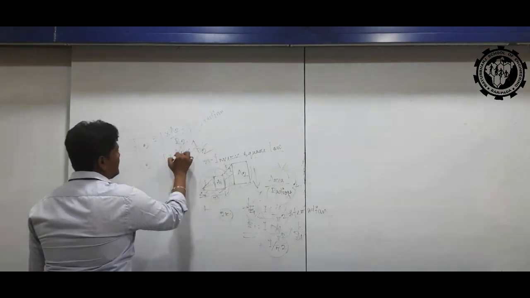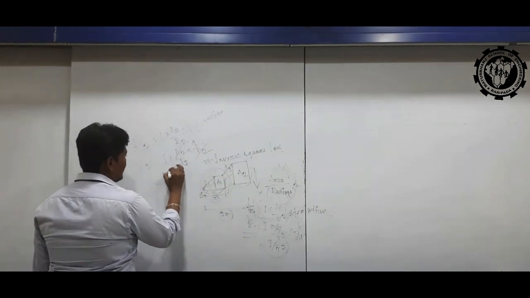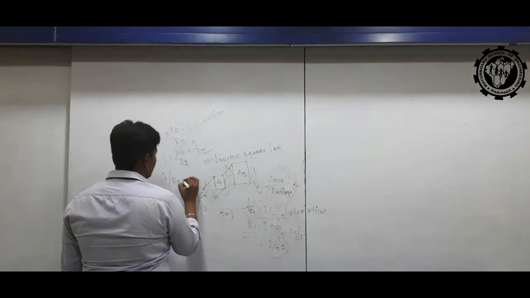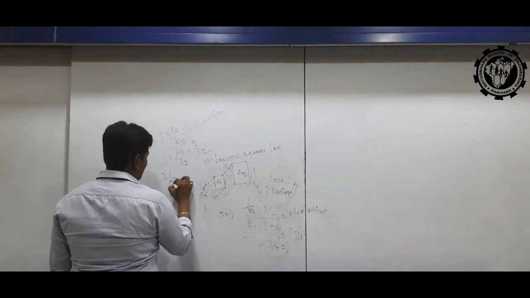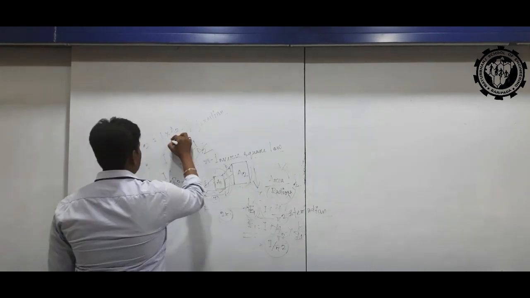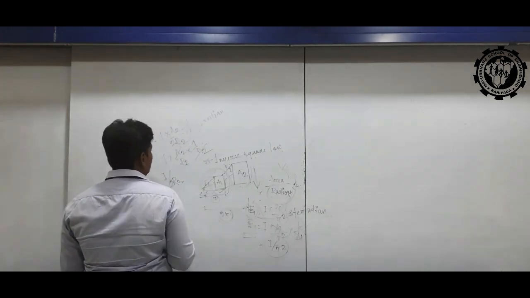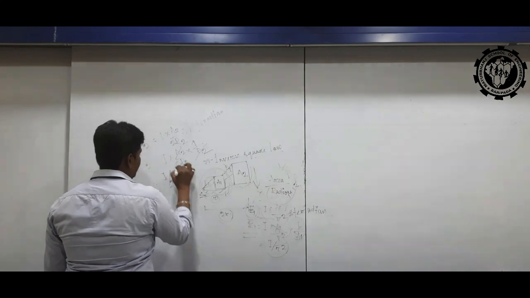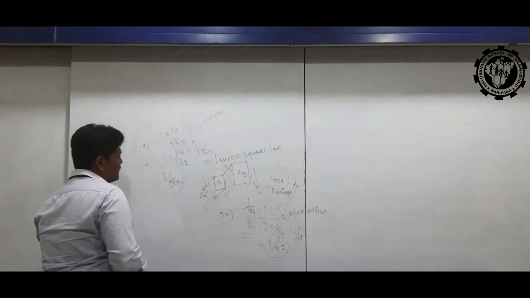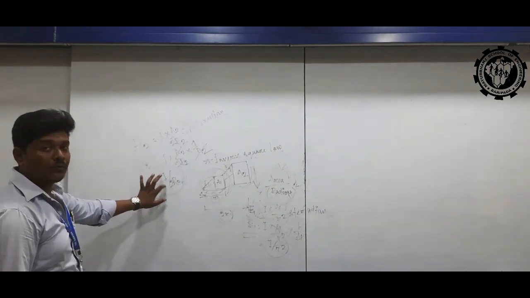Here A2 cancels, so we can write I by R2, where the radius is 2R. This is 2R squared.